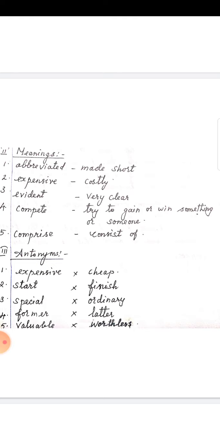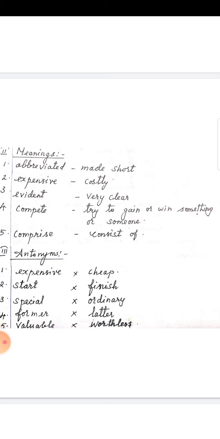Expensive, the opposite of expensive is cheap. It's an expensive sport. This watch is expensive, this watch is cheap. This is an antonym. Cheap, C-H-E-A-P. Start. The antonym is finish. F-I-N-I-S-H. Then special. The opposite is ordinary. O-R-D-I-N-A-R-Y. Antonym is ordinary.